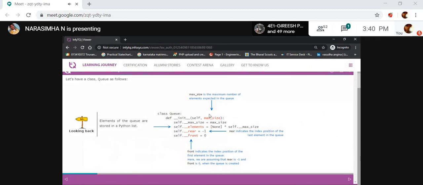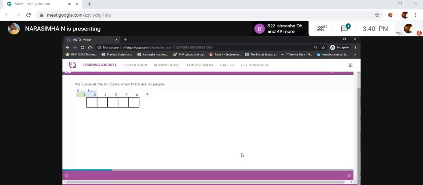It's the maximum number of size we are giving. The next one: rear indicates the index position of the last element. It picks out the last element. The front indicates the index position of the first element. Here we are assuming rear equals -1 and front is 0. Whenever you insert data, the rear is incremented by 1: -1 plus 1 equals 0.